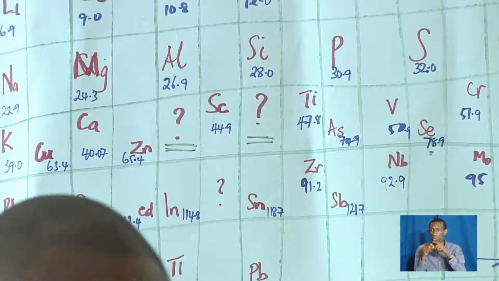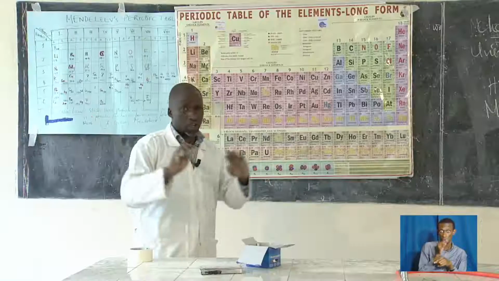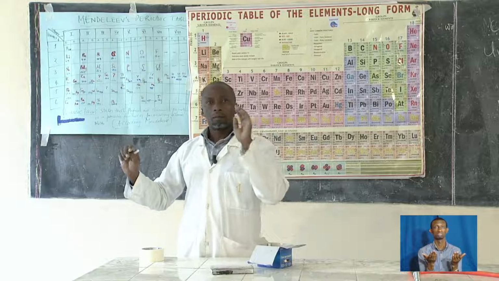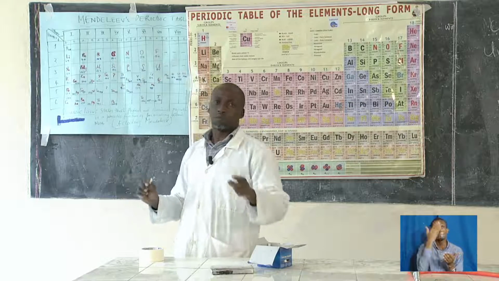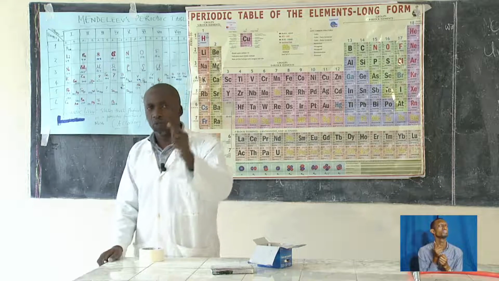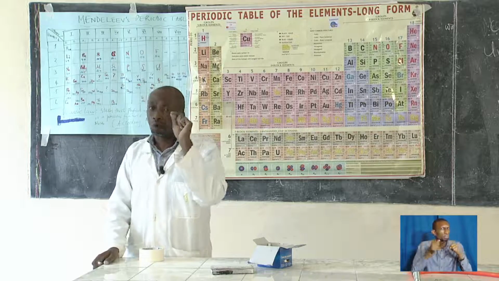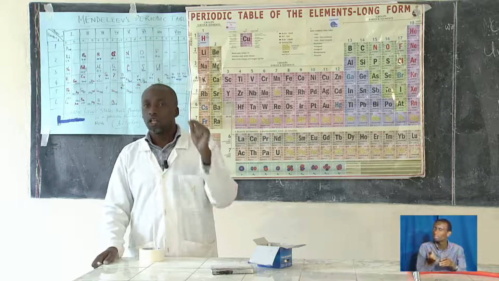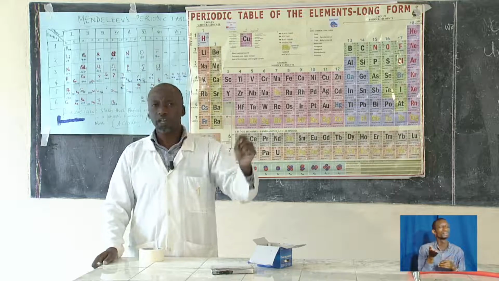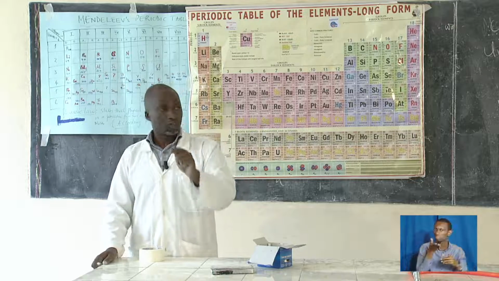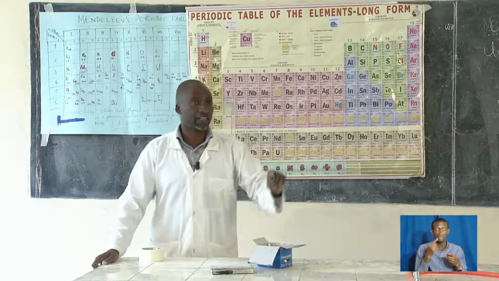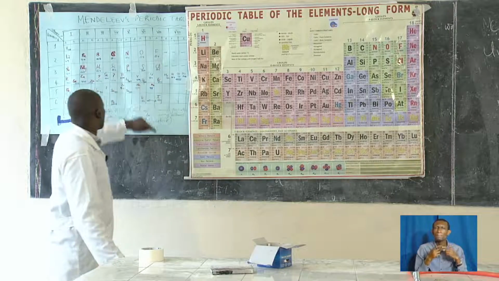When he left these, that means these elements were not known at that time. But what made him a genius is that he predicted the names and the chemical and physical properties, the density, the boiling point, the reactivity of these elements. Even when these elements were discovered, they occupied the same position.